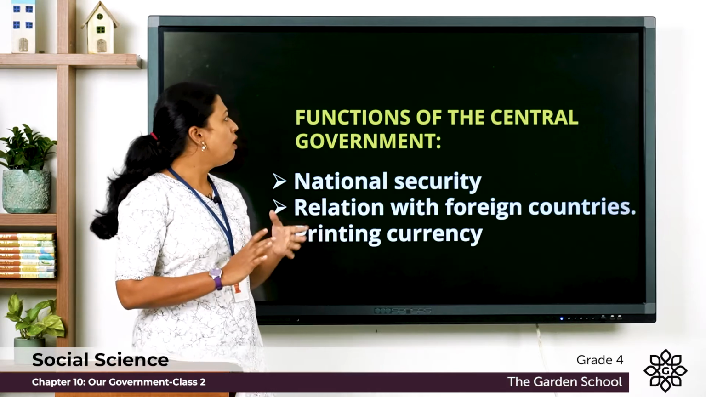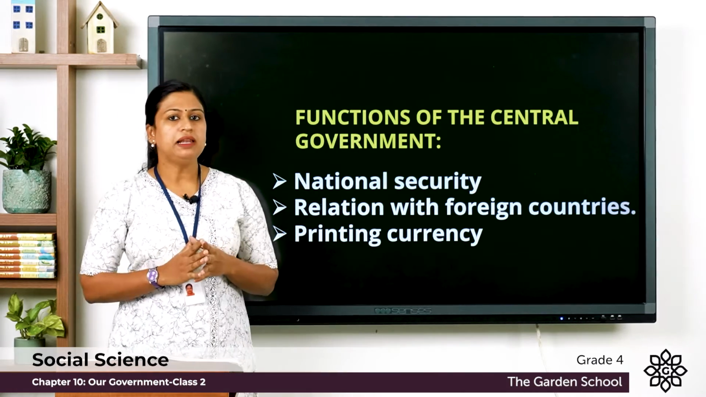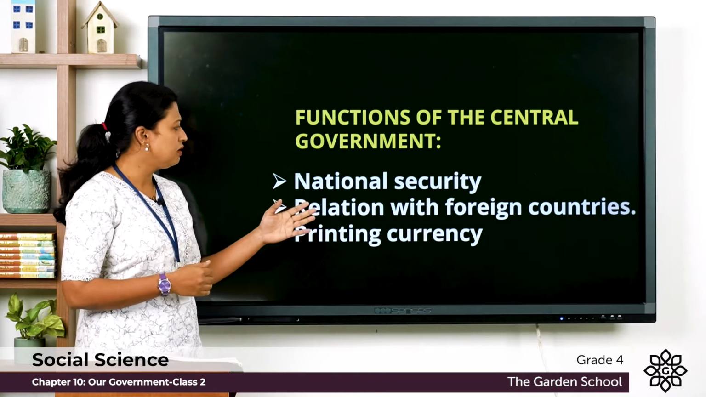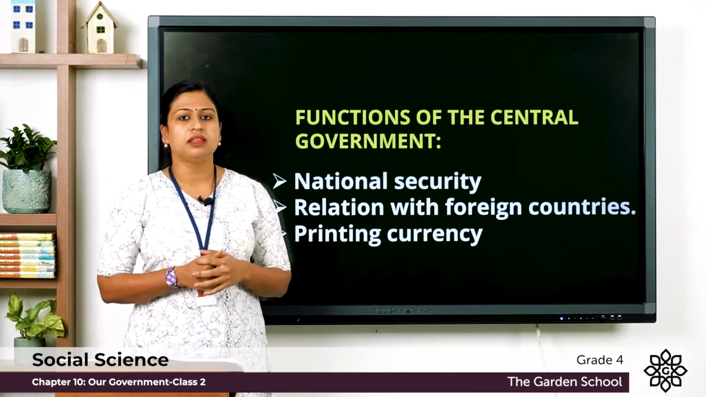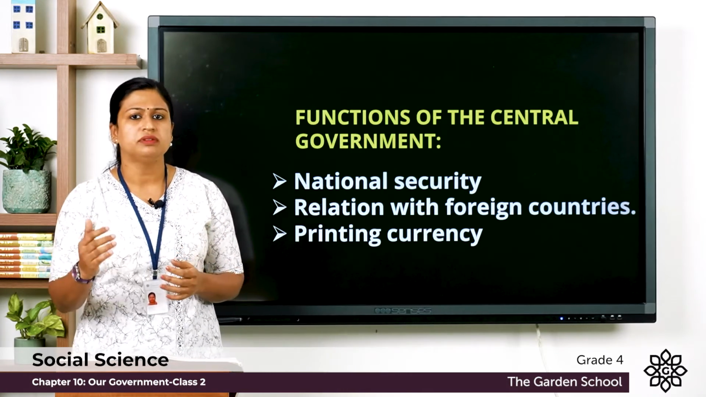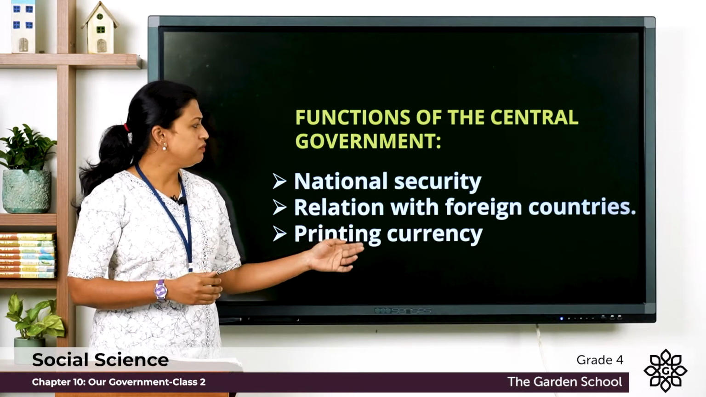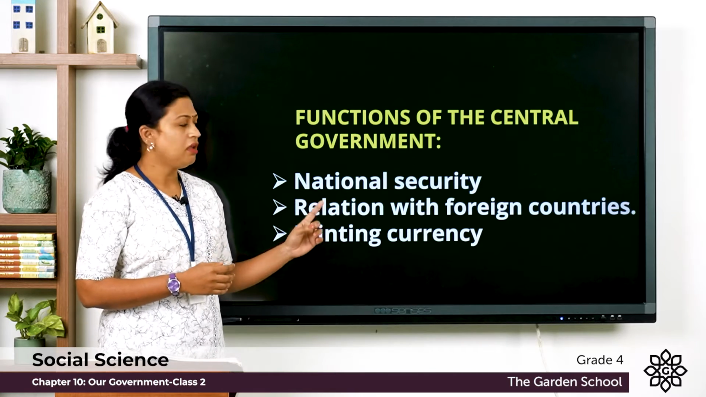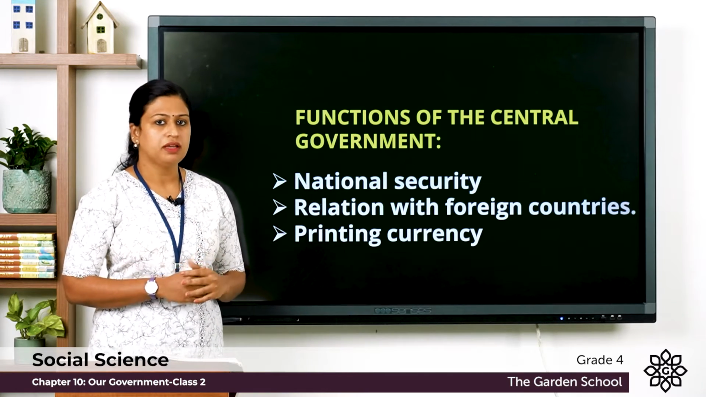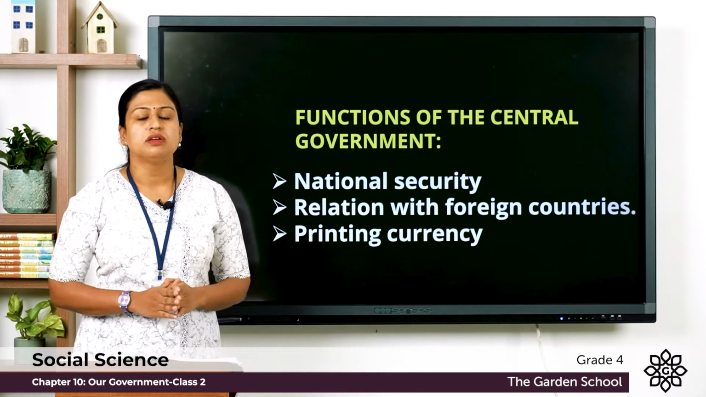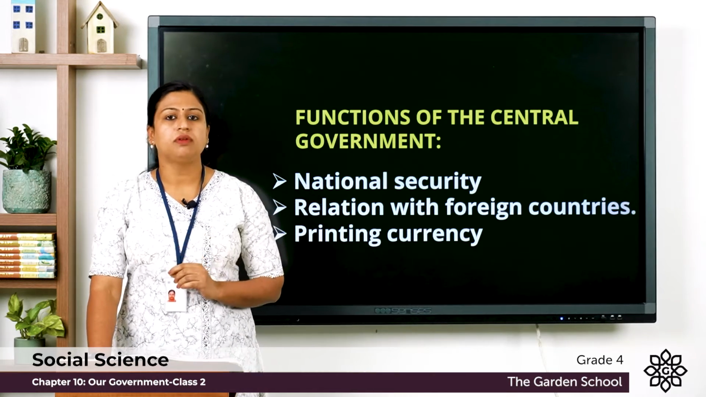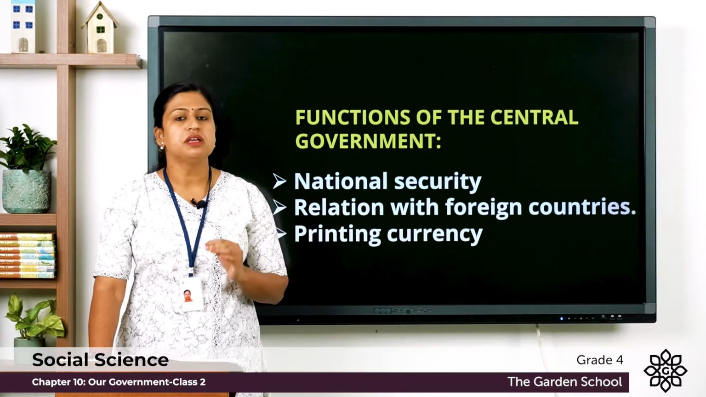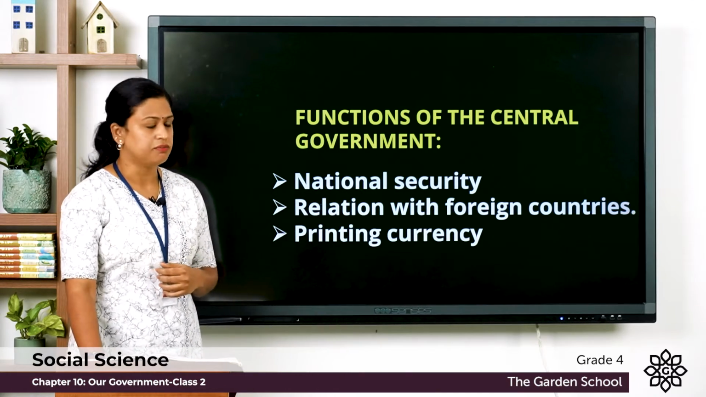Now let's see few functions of the central government. Mainly it handles the matters which are related to our nation. You can see here the functions: national security, that means protecting our country from enemies. Second one, relation with foreign countries. So keeping a good relation with other countries is one of the main function of the central government. Next one is printing currencies. So currencies are printed under the control of central government. So all the functions that are related to the nation are controlled by the central government.